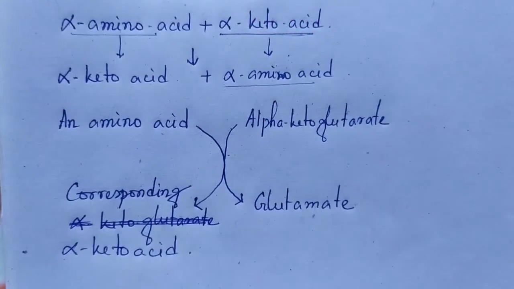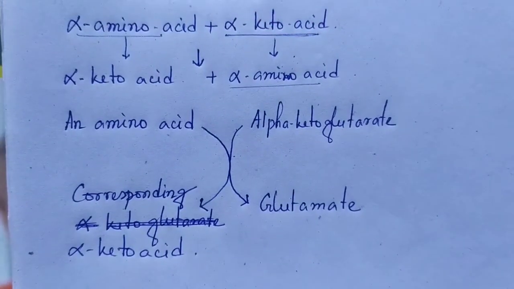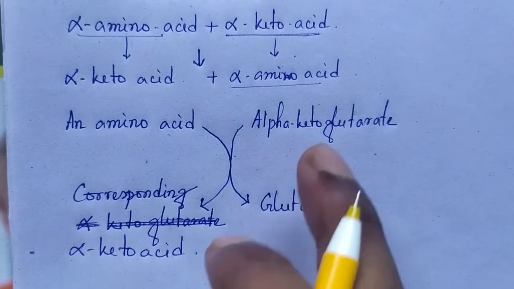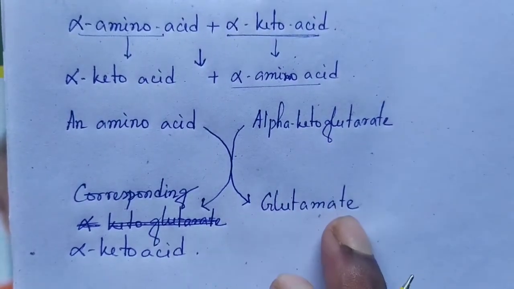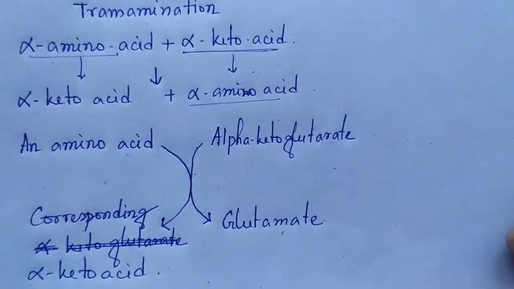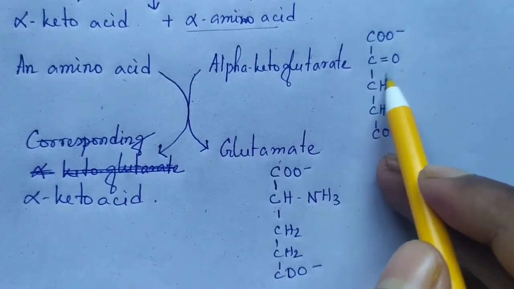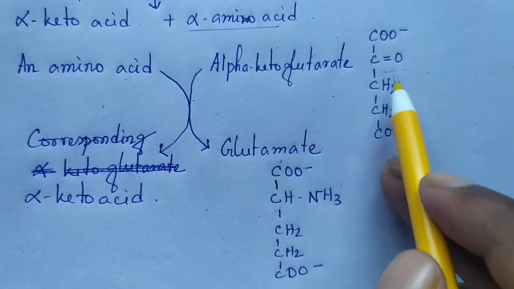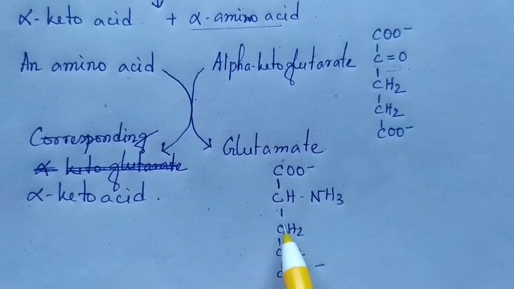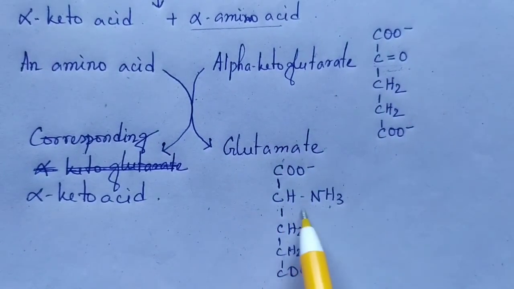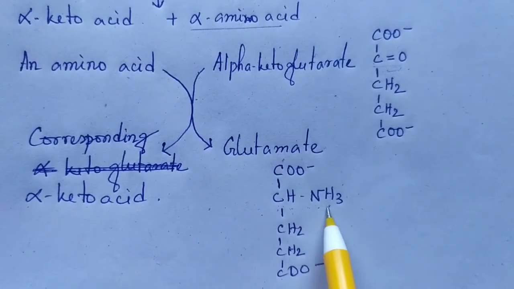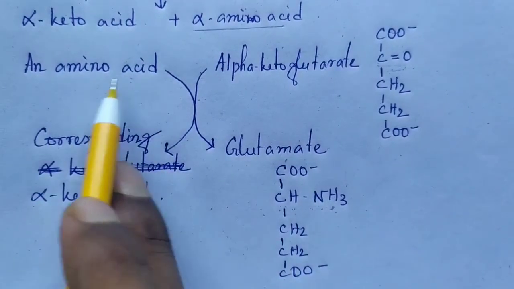So in that process, what happens? An amino acid that is absorbed will be converted into alpha keto acid, and the alpha ketoglutarate will be converted into glutamate. In that process, the alpha keto group of alpha ketoglutarate is converted into an alpha amino group. This is basically an exchange of the alpha groups in the amino acid.